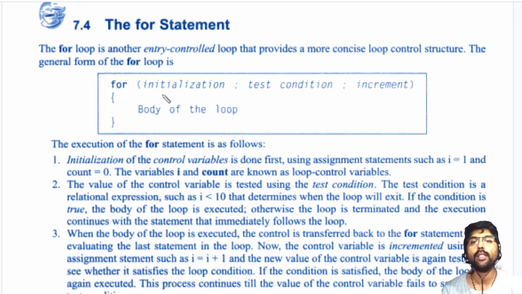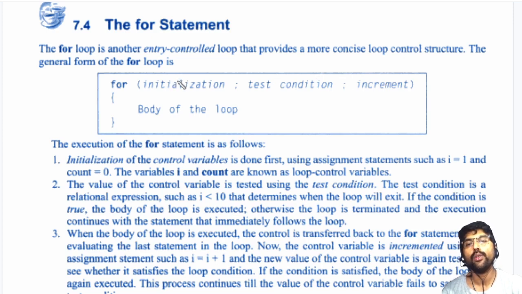The for statement has three parts like this. The first part is initialization, then the test condition, and then the increment. Initialization means we are initializing some variables here, and that variable will be tested. Whatever variable we initialize here is tested in the test condition. If this test condition returns true, execute the body part. Once the body execution is done, it will increment the variable here. Again, after the increment, the test condition will be checked.